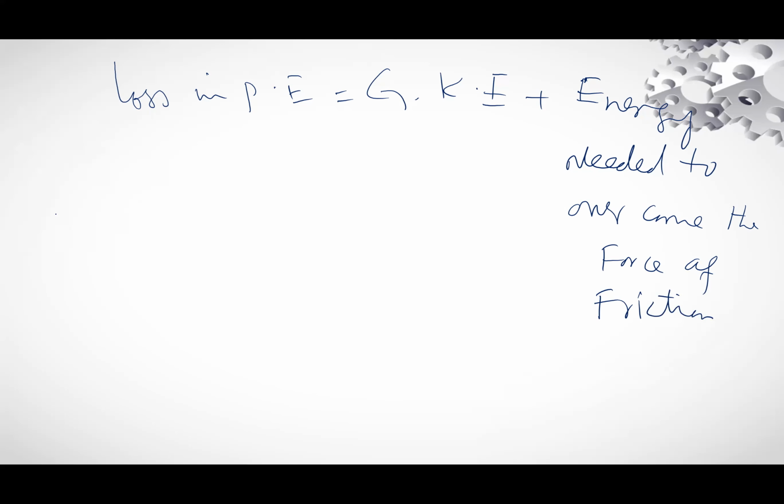Loss in potential energy is equal to the work done, which is W = mgh, equal to half mv square plus force of friction times distance, times height. This represents loss in potential energy. This represents gain in kinetic energy. This represents the energy used to overcome the resistive forces, to overcome the force of friction.